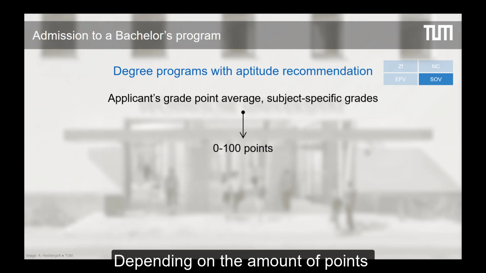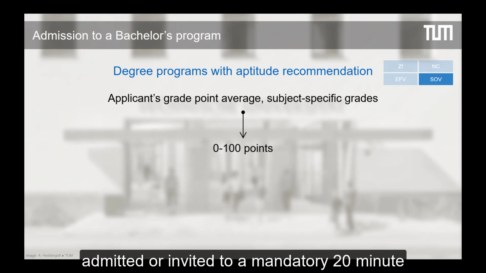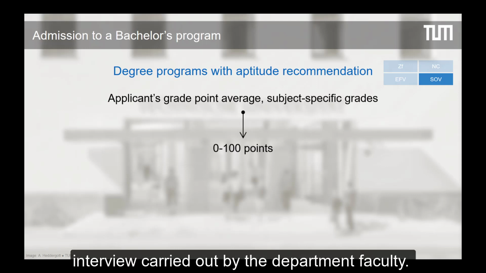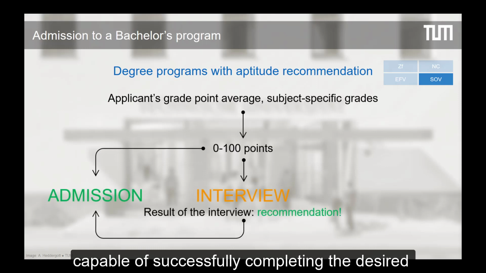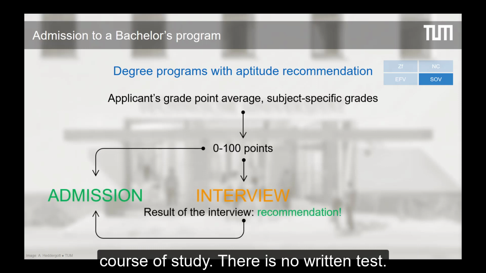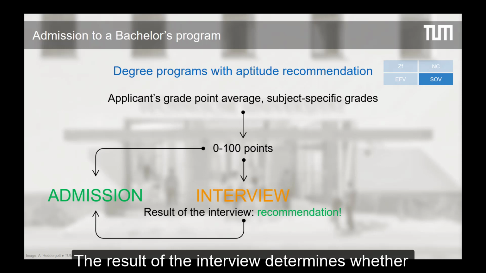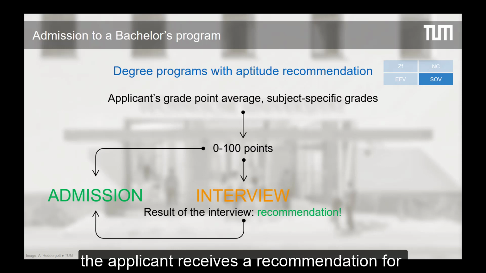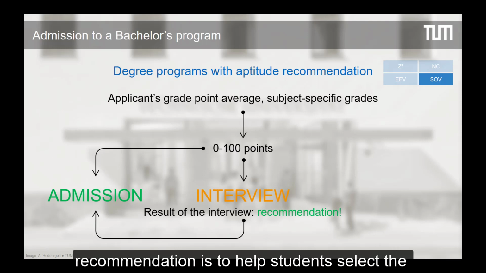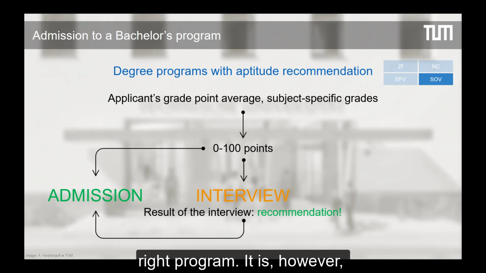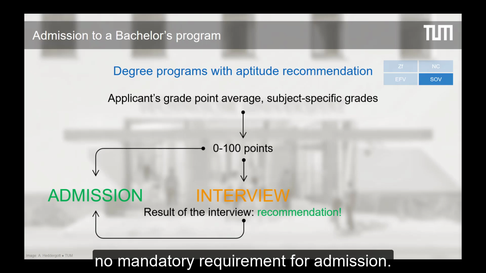Depending on the amount of points accumulated, applicants are either immediately admitted or invited to a mandatory 20-minute interview carried out by the department faculty. The interview helps determine if the applicant is capable of successfully completing the desired course of study. There is no written test. The result of the interview determines whether the applicant receives a recommendation for the degree program. The purpose of the recommendation is to help students select the right program. It is, however, no mandatory requirement for admission.